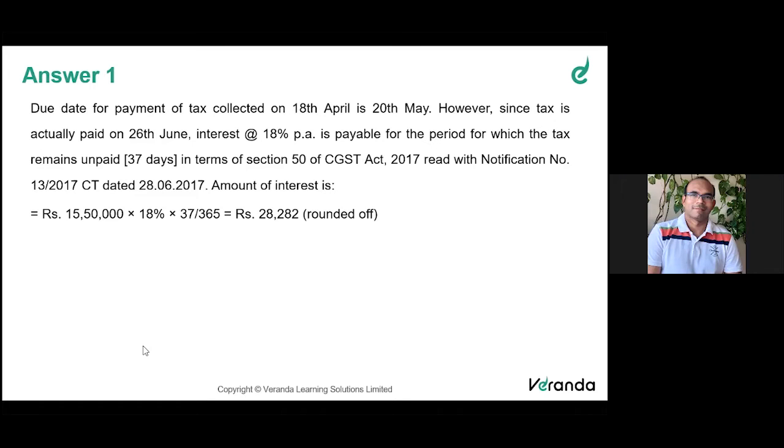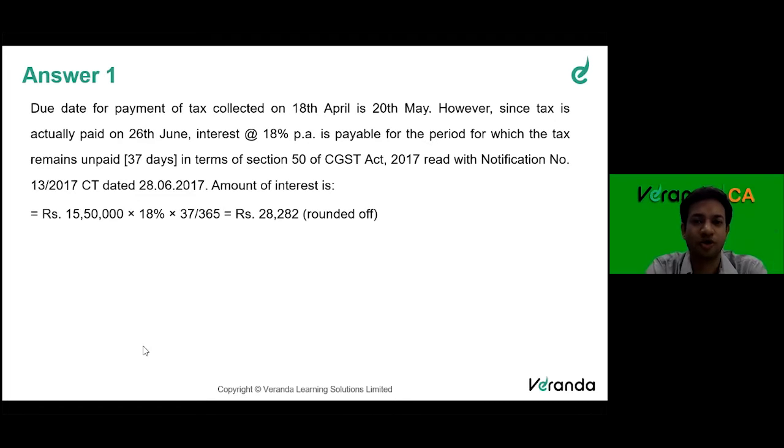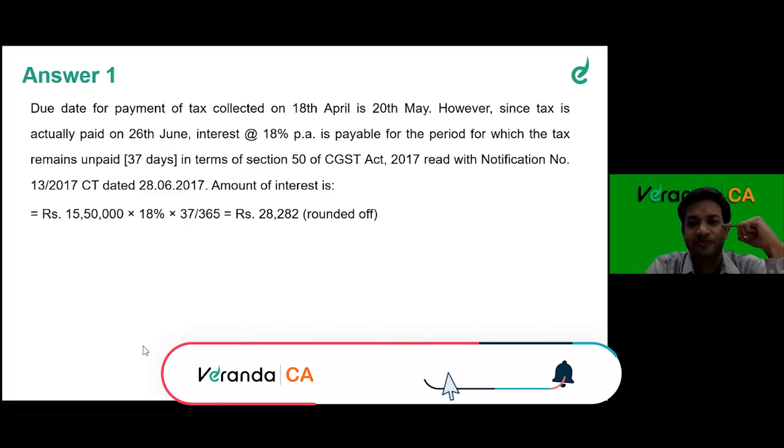18%, same rate. Exactly, yeah. So I'm just trying to confuse you because the word they have given is "collected". So whether the tax is collected or not, when the liability arises, the rate of interest is 18%.